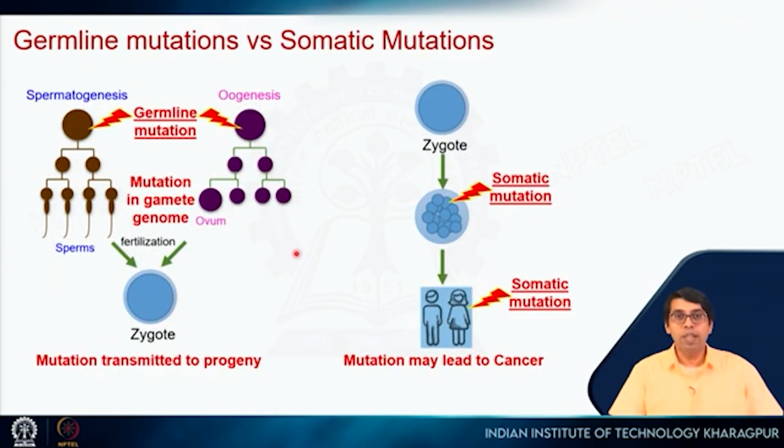Now, we have seen that there are two types of cell division. One is mitosis, one is meiosis, right? Somatic cells undergo mitosis. So in this case, if a mutation happens, then that can cause cancer, but it will be in the same person, right? But if this mutation happens during meiosis in the germline cells, like the sperm or the ovum, in that case, it will be passed on to the next generation. So in this case, the mutation will be transmitted to the progeny, that is the next generation.